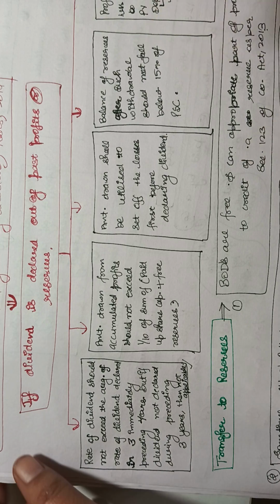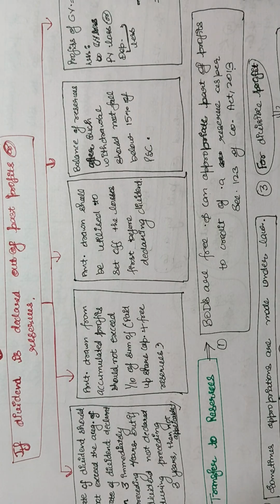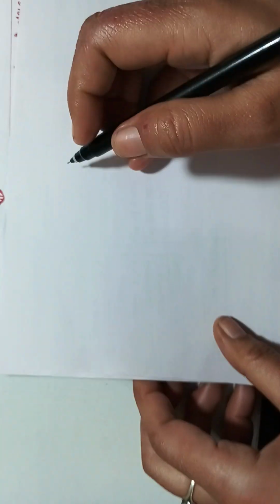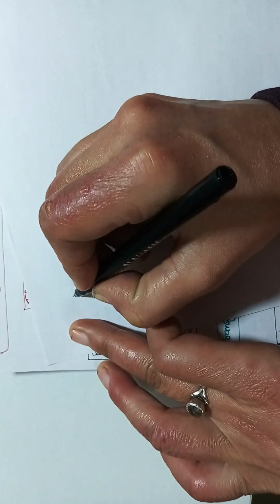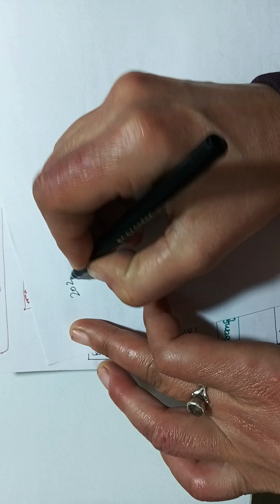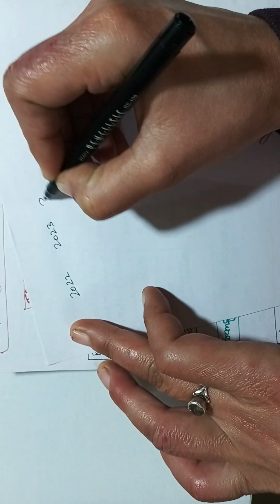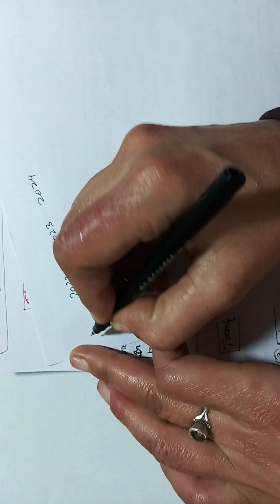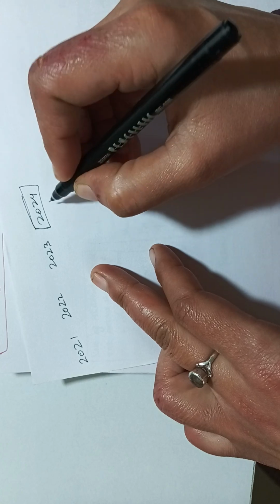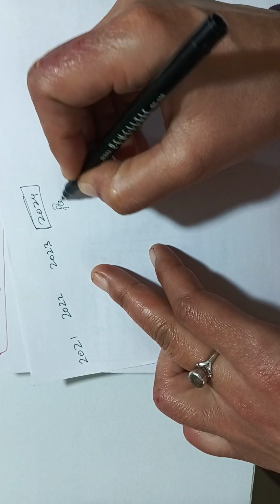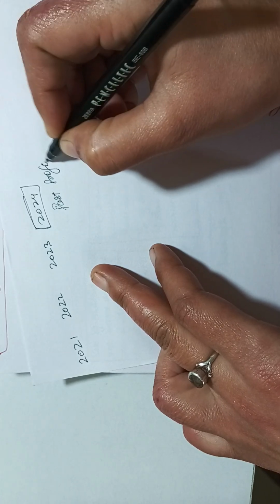Let me give you an example to make you understand it. Suppose there are the years 2021, 2022, 2023 and 2024, and you are planning to declare dividend in 2024 out of past profits.